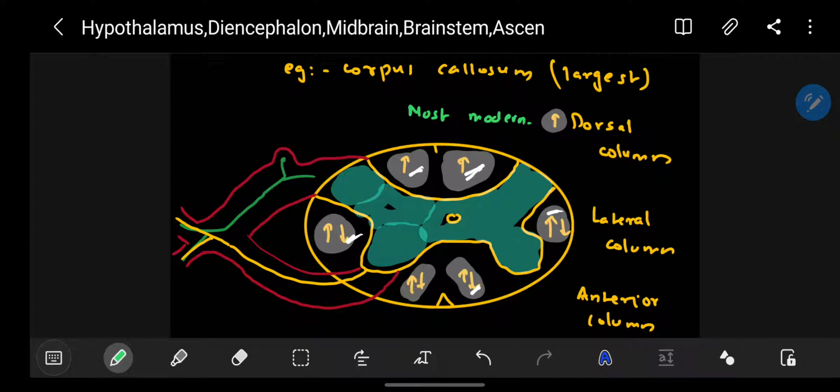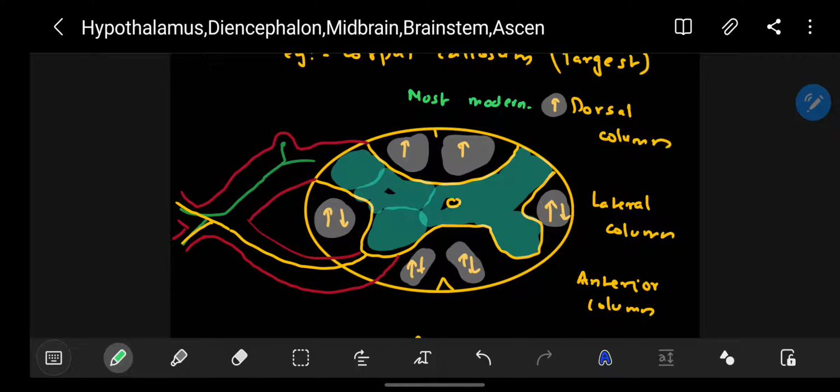When we look at evolution, we can see that the dorsal column is the most modern, whereas the anterior and lateral, which we call anterolateral, is a primitive type.